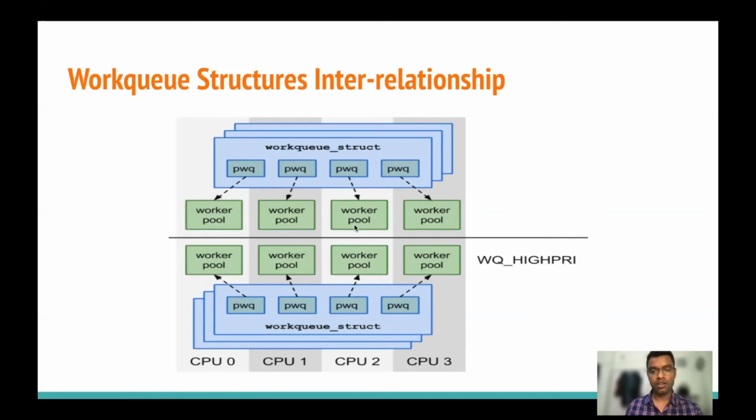These worker pools are specific structures for the CPUs. There are two kinds of work queues for each processor: this is for the normal work queue and this is for high priority work queues. If our work queue is high priority, then it will go to this one and be scheduled in these worker pools. And from these worker pools, our worker threads continuously take our works and process them.